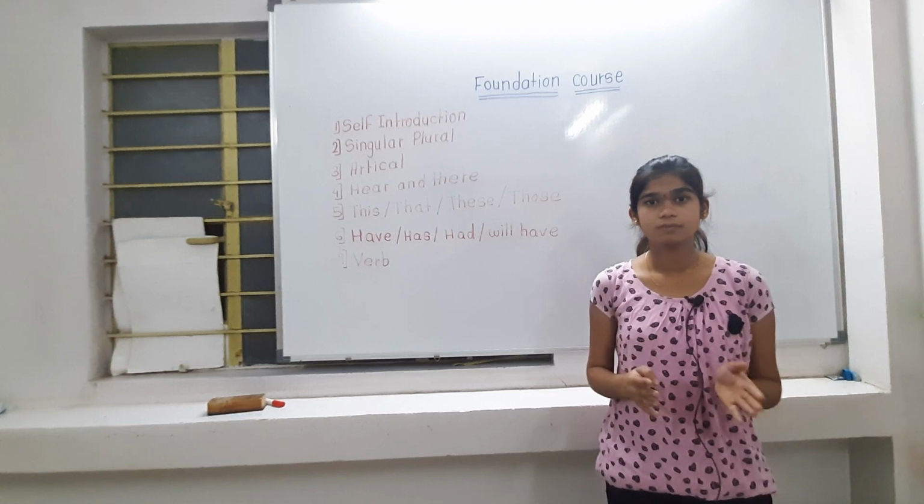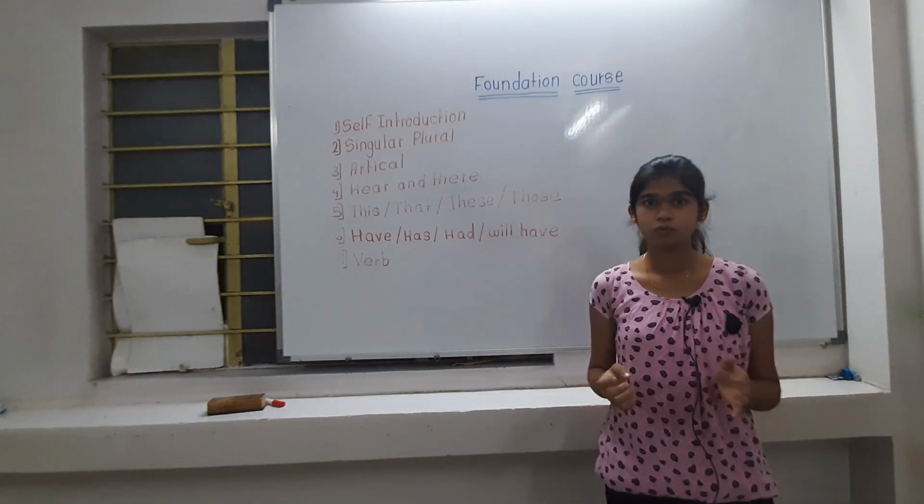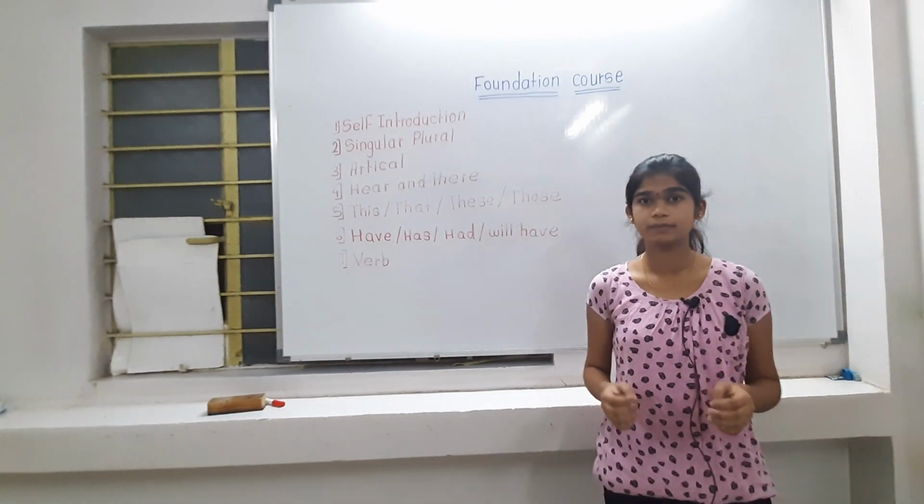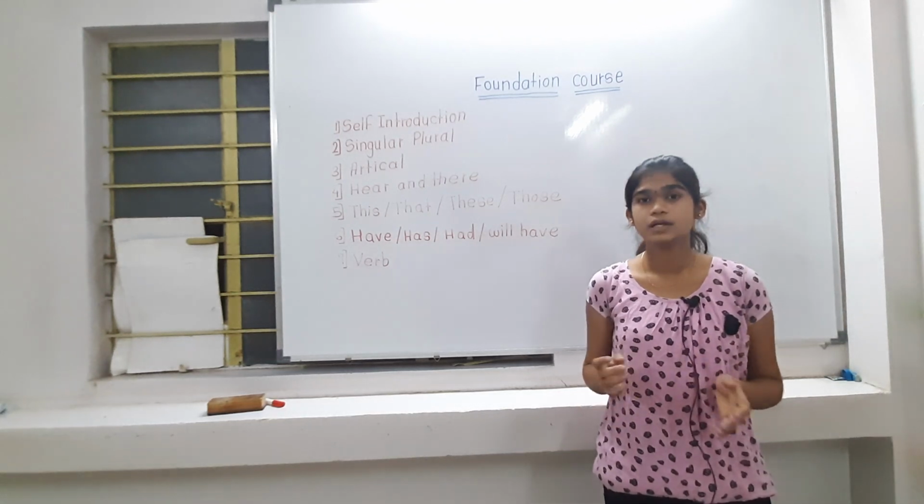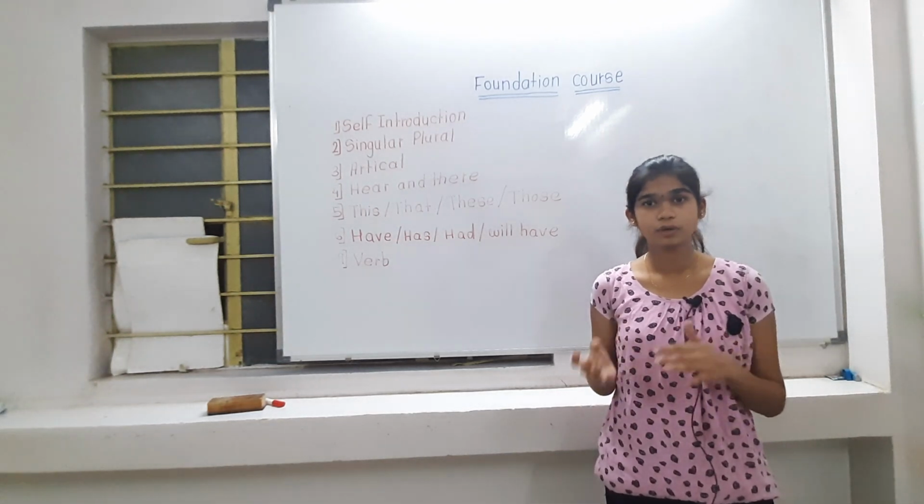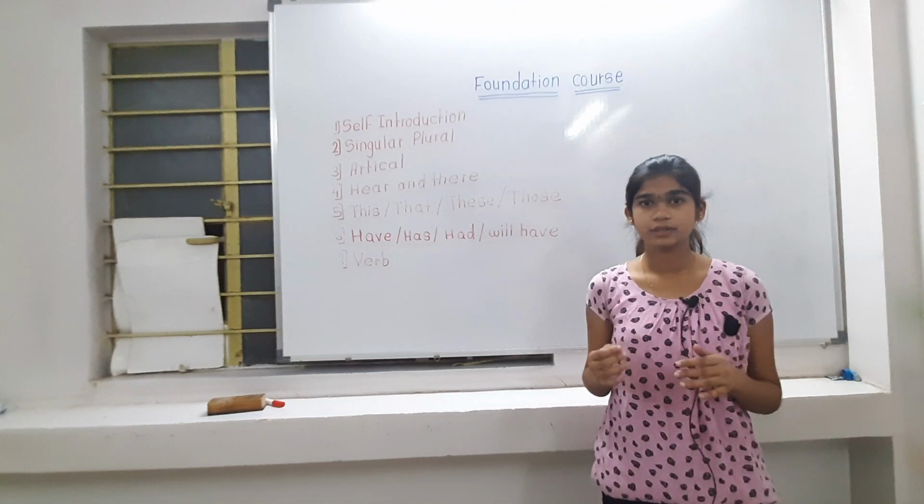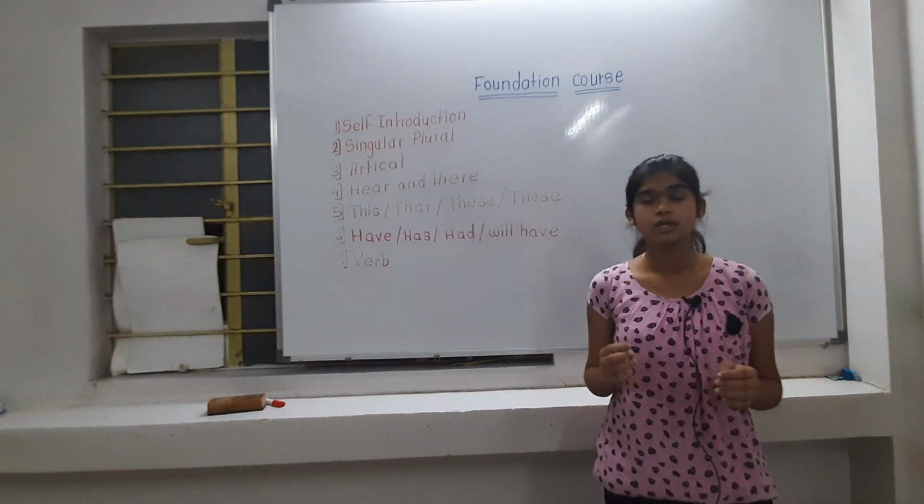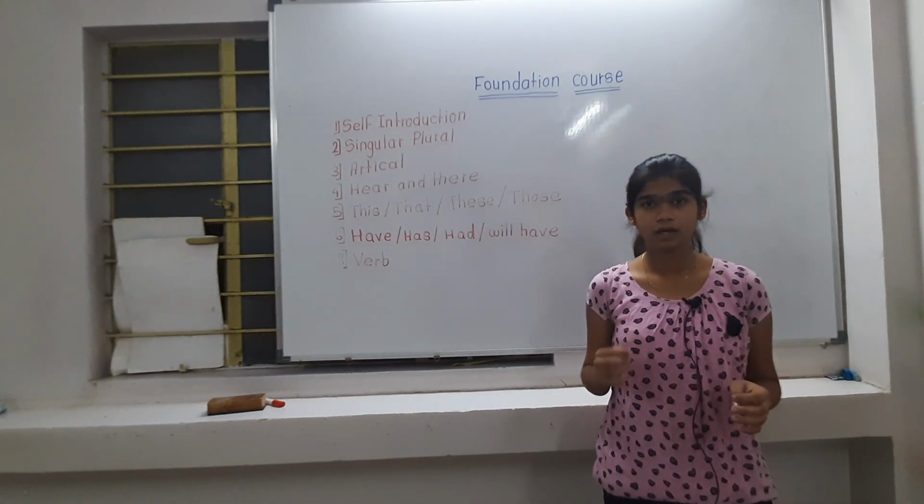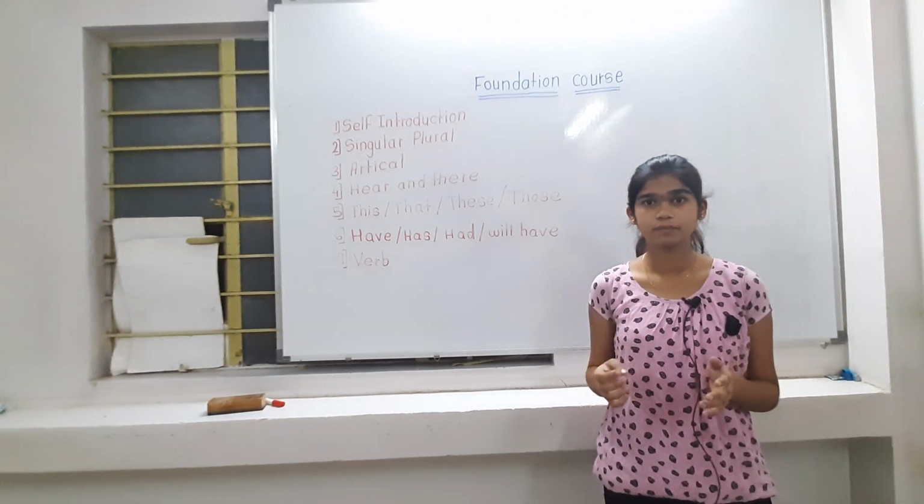Our first is this, which means anything nearby me, which is in singular form. That time we use this. That means anything not nearby me, which is in singular form. That time we use that. These means anything nearby me, which is in plural form. That time we use these. Those means anything not nearby me, which is in plural form. That time we use those.